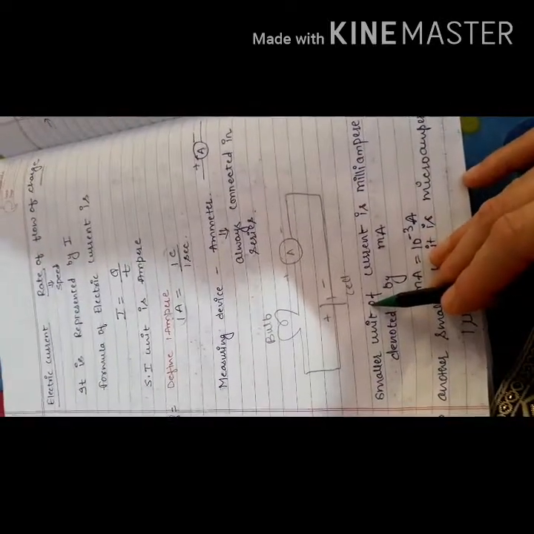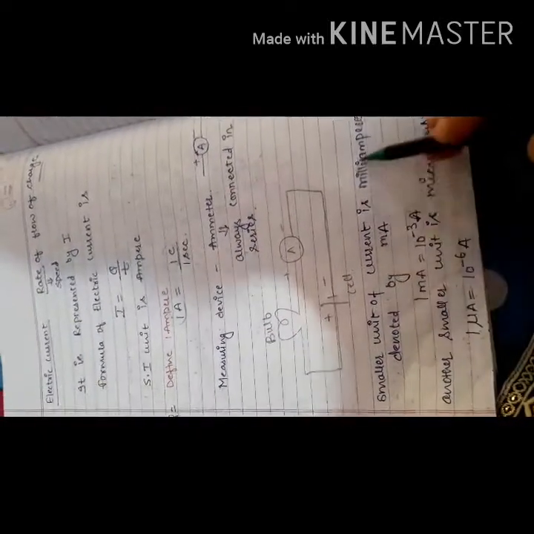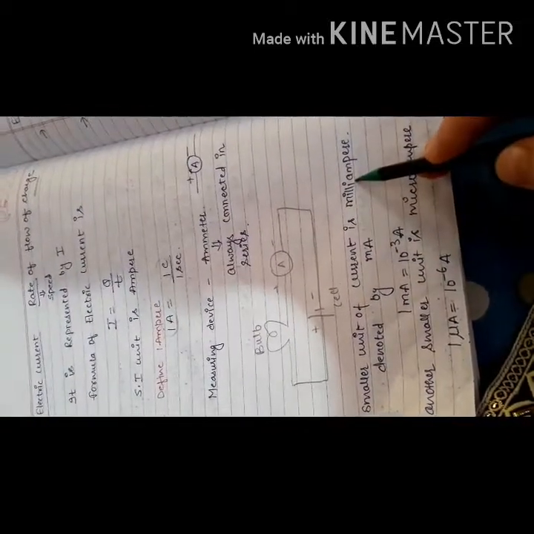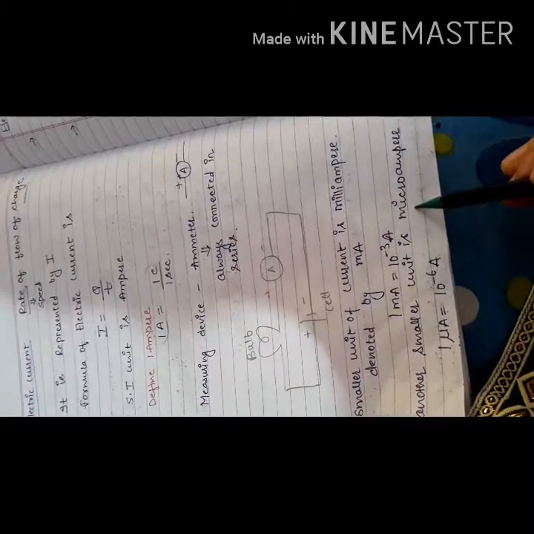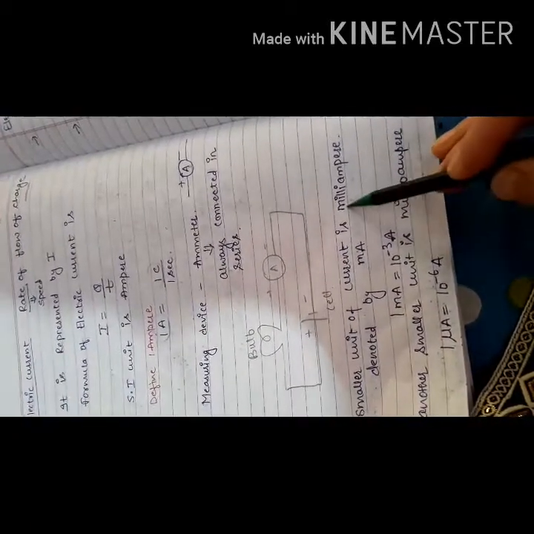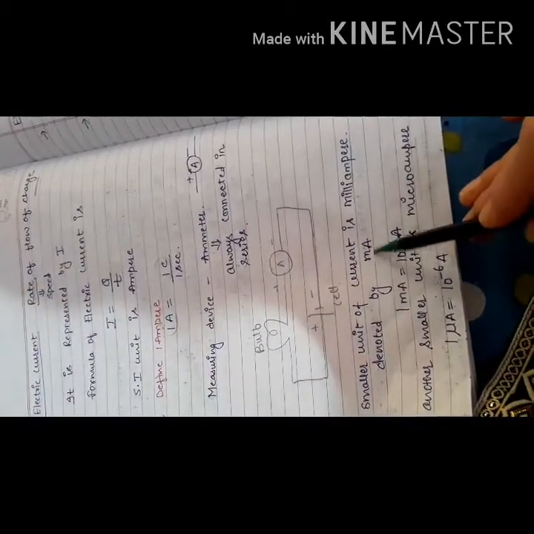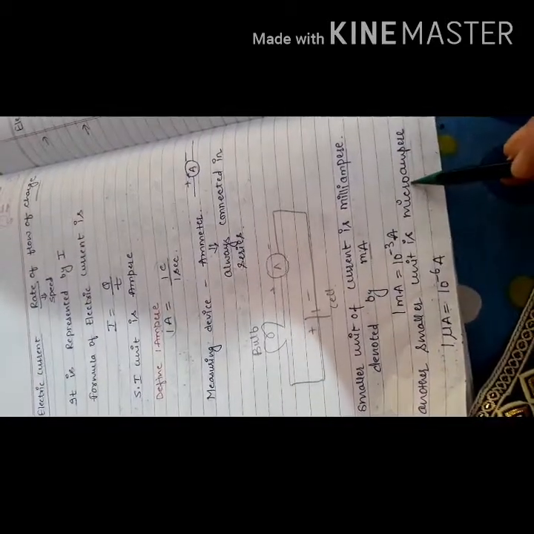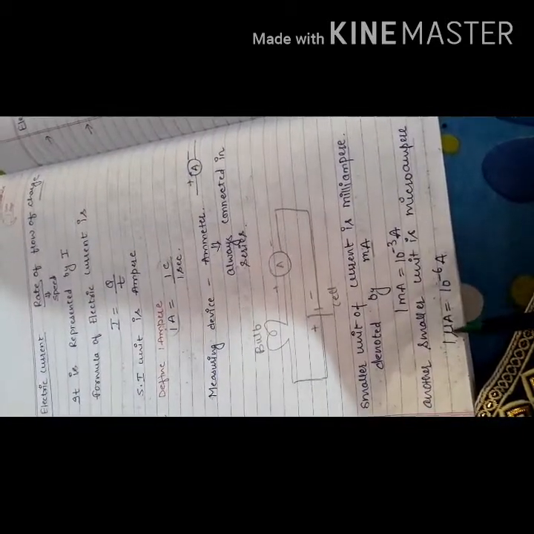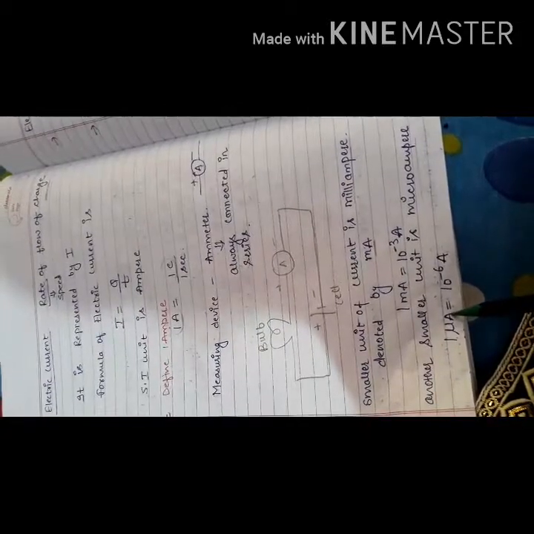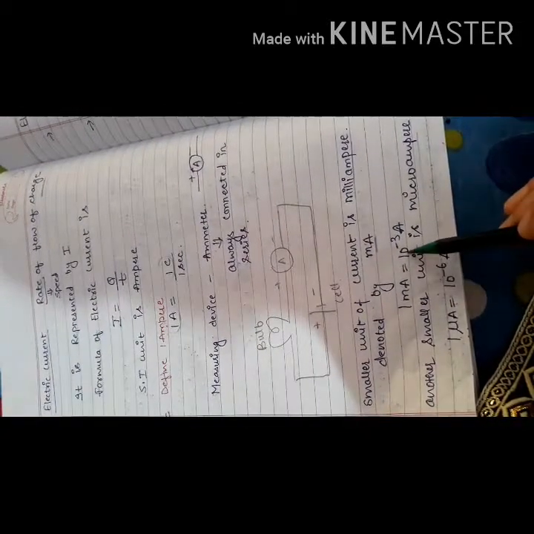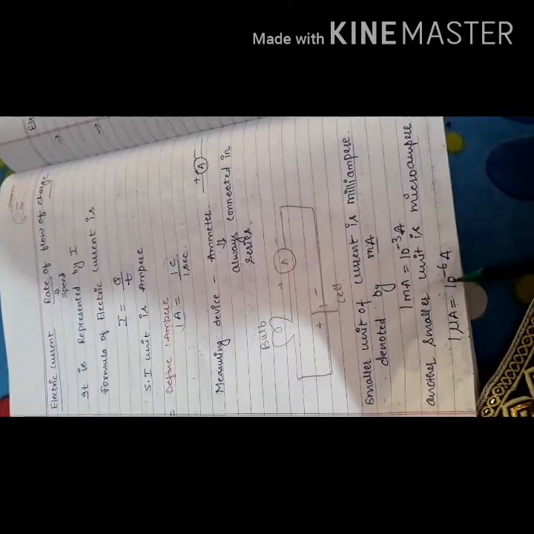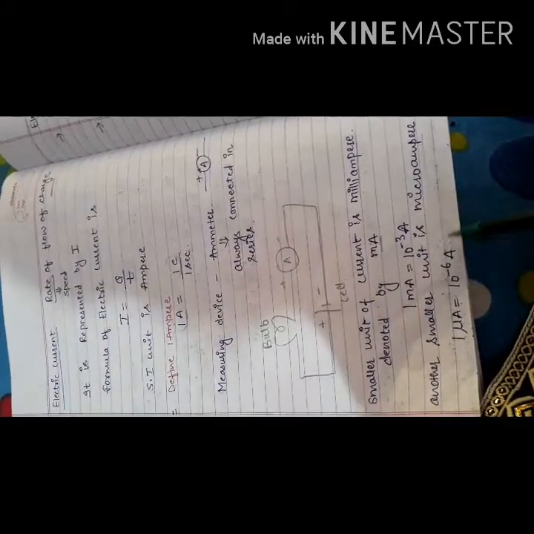We can also measure current in smaller units: milliampere and microampere. Milliampere is denoted by mA, and microampere is represented by the micro sign and A. 1 milliampere is 10 raised to power minus 3 ampere, and 1 microampere is 10 raised to power minus 6 ampere.